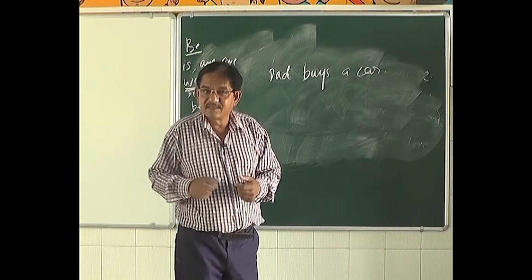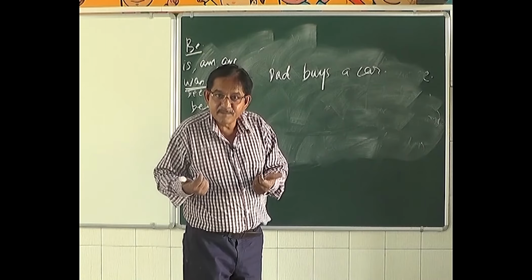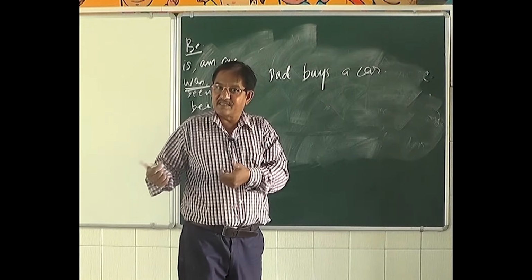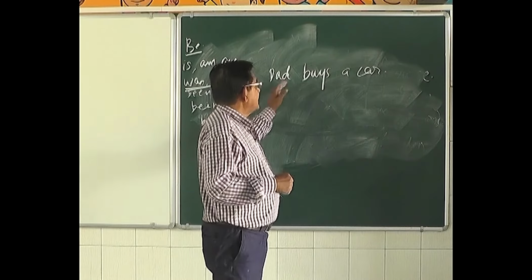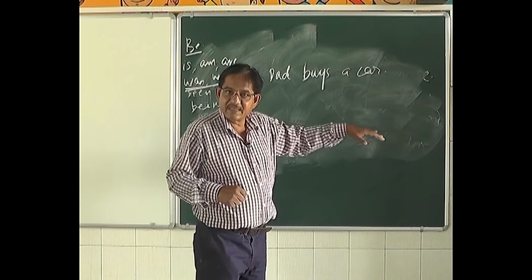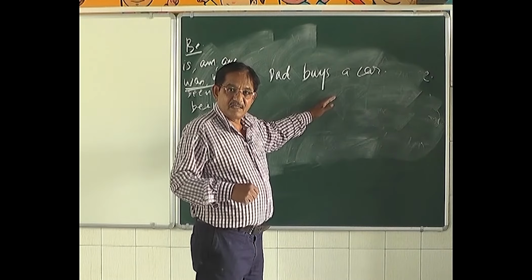Ram runs. The sun rises. She sings. Mom cooks. Dad buys a car.